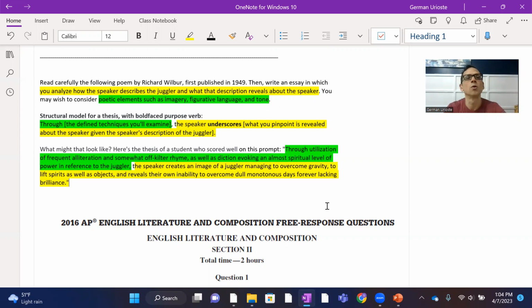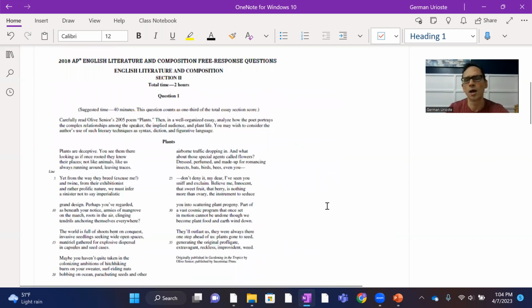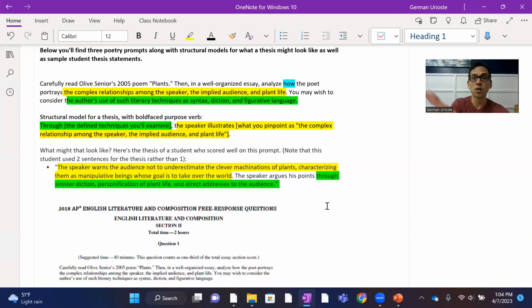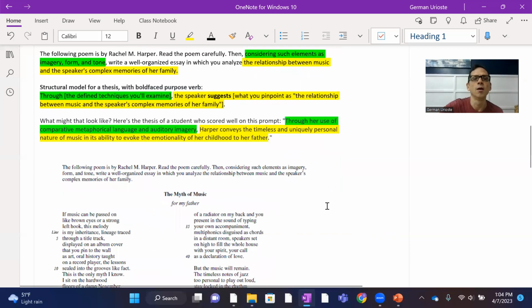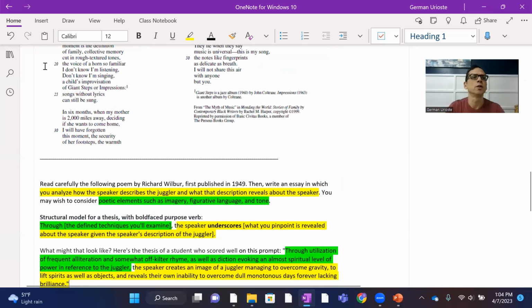So you can count on all of these essay poetry prompts to look like this. They're always asking you to establish a claim and pinpoint how specific techniques or devices or elements, those are all synonyms, suggest that claim. So I hope that helps in terms of understanding the structure of a thesis and what it might look like.